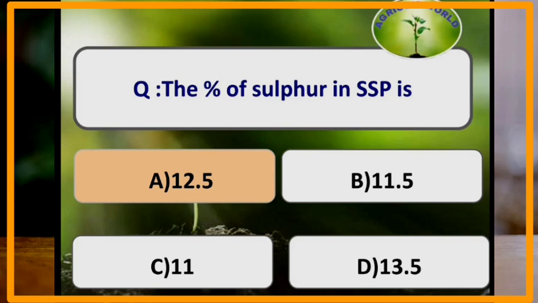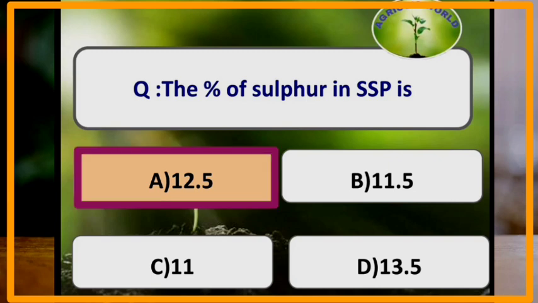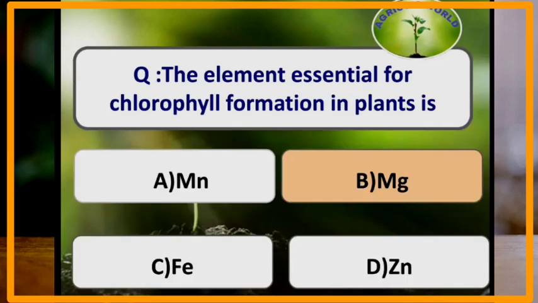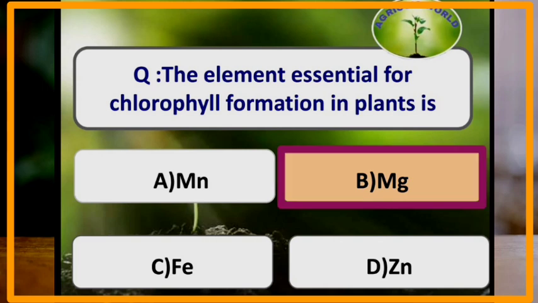The percentage of sulfur in single superphosphate is 12.5%. Single superphosphate includes 3 nutrients. They are calcium 19%, phosphorus 16% and sulfur 12%. The element essential for chlorophyll formation in plant is magnesium.